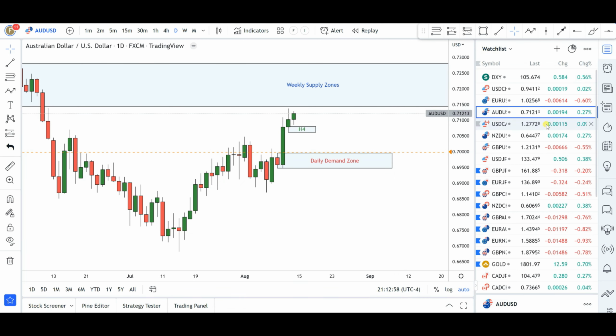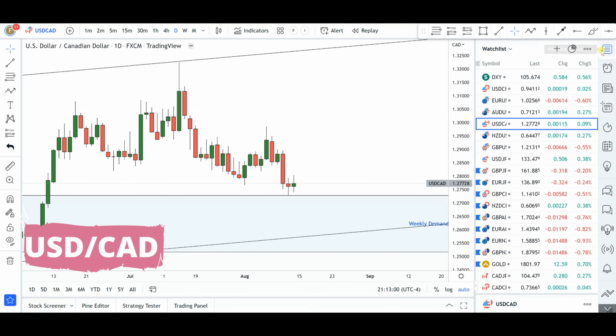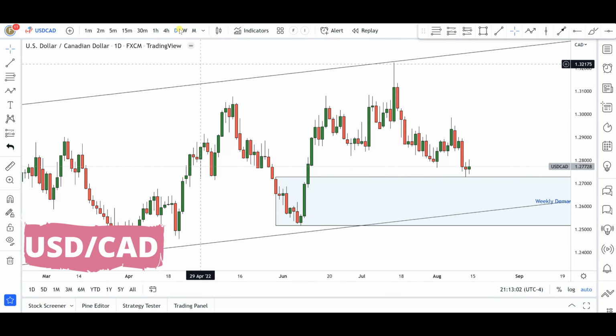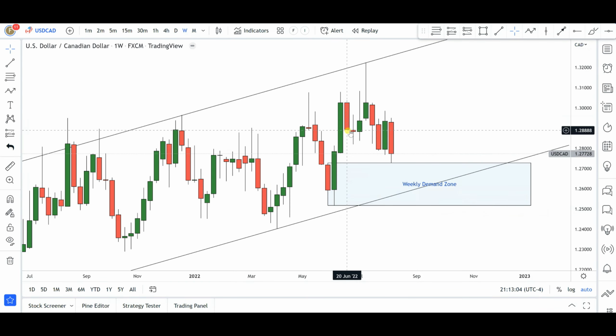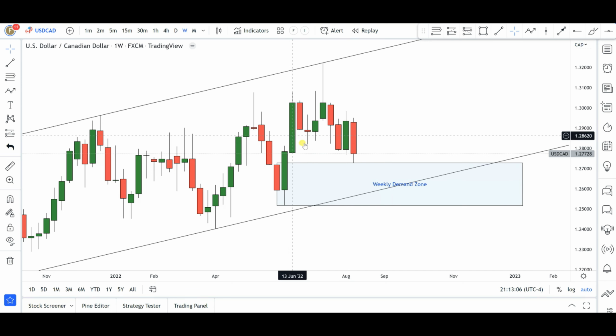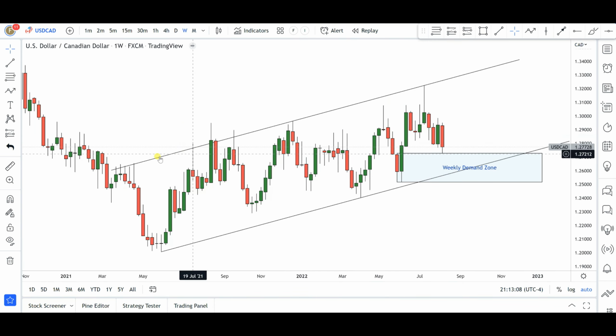Next up is going to be US dollar Canadian dollar. Now for US dollar Canadian dollar, if you go into the weekly time frame, what do we have here? In this particular case, obviously we are trading inside a, let's say, rising channel, but the market is not really moving in any particular direction. It's almost like we are ranging. You can see it's almost like a sideways movement, even though we are forming higher highs and higher lows, which is indicative of an uptrend.